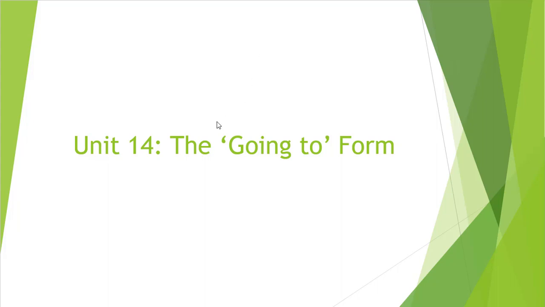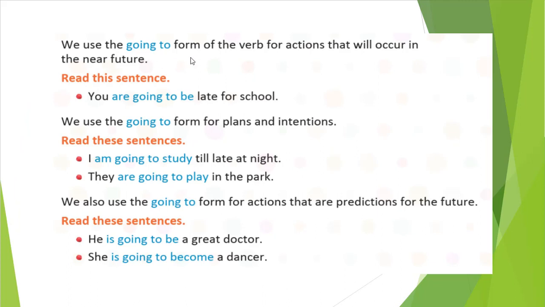We use the going to form of the verb for actions that will occur in the near future. I already told you we are showing near future things. You can read the sentences. You are going to be late for school. See, you are not late yet. If you do so, you are going to be late. Correct? So to show near future things, we will use the going to form. Okay, students.